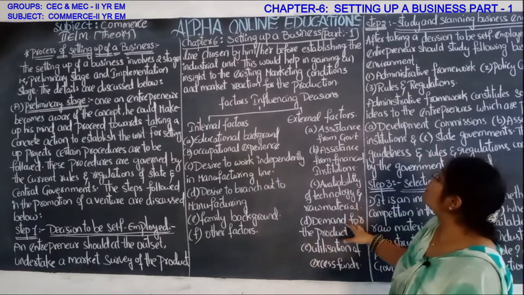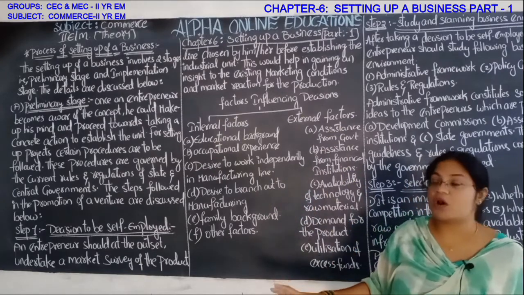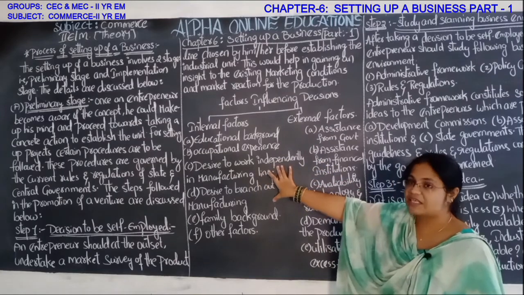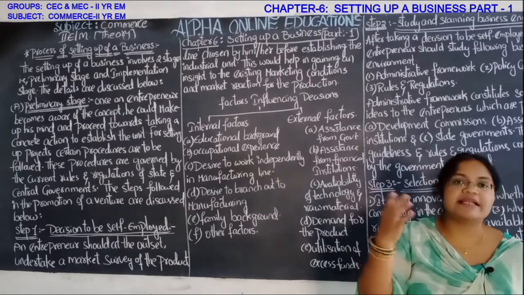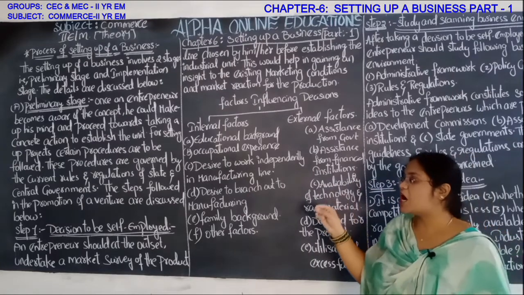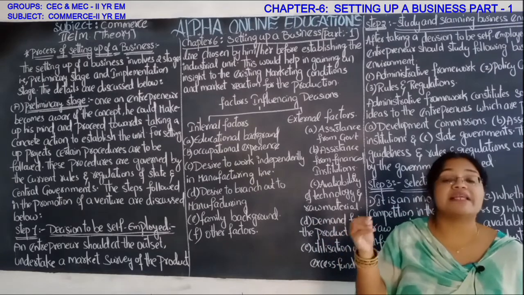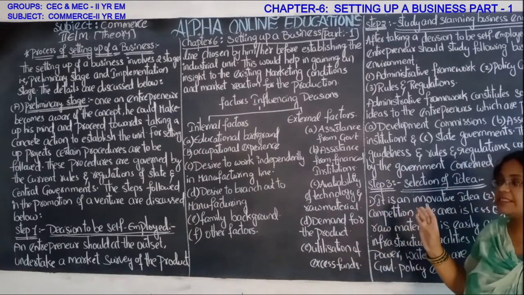So these are the first step of decision to be self-employed. Based on these internal factors and the external factors, one entrepreneur can take the decision whether to start, what kind of business and what kind of product line he has to select. Okay, so this is about the first step.